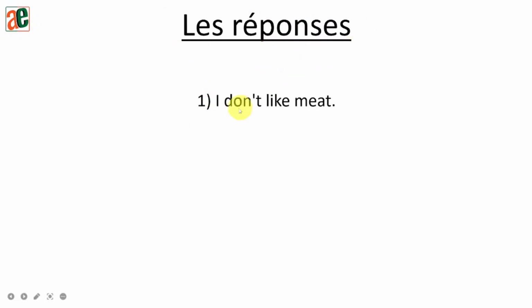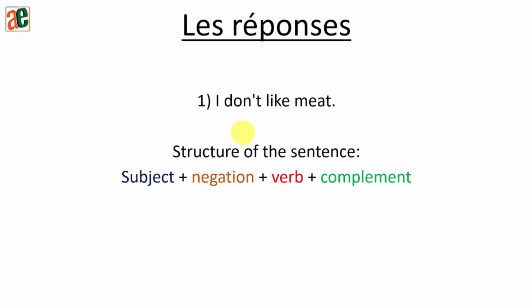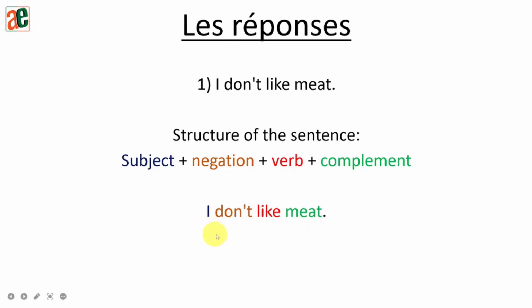Les réponses. I don't like meat. So here is the structure of the sentence. We have a subject, the negation, the verb, and the complement. So let's put a color in a different part of the sentence. So I don't like meat.